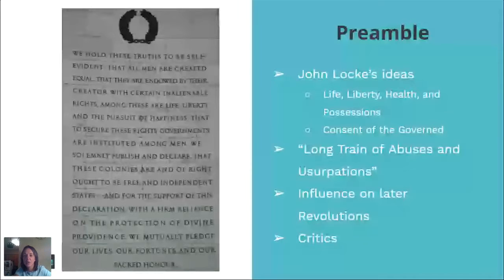Jefferson goes on, as he's talking about the preamble, and he refers to the "long train of abuses and usurpations." That's a quote directly from the preamble of the Declaration of Independence. And what he's trying to say here is it's not one small thing that led us to declare independence. We're talking about years and years of abuses, right? So think about all those different taxes, the Stamp Act, the sugar tax, all those different taxes that hurt the colonists. And Jefferson is purposely saying that it is a long train of abuses and usurpations because he knows other countries are looking, and he doesn't want other countries to revolt after one little thing that the government might do, right?